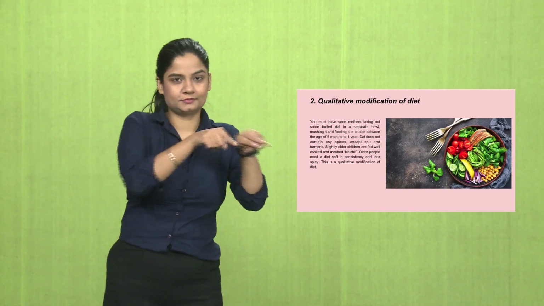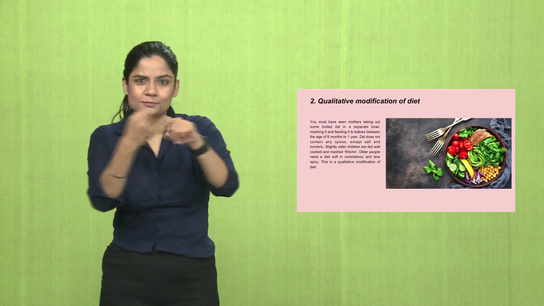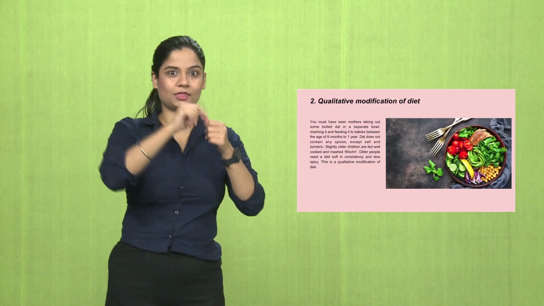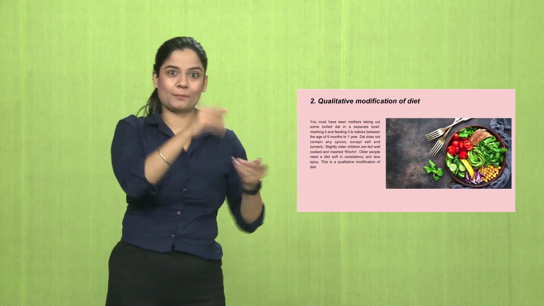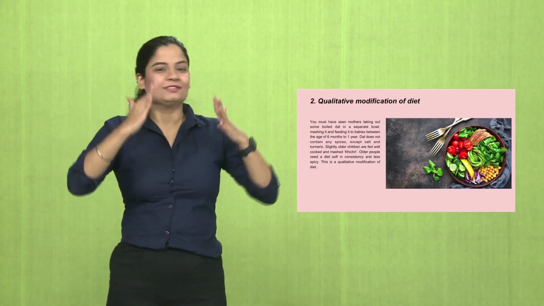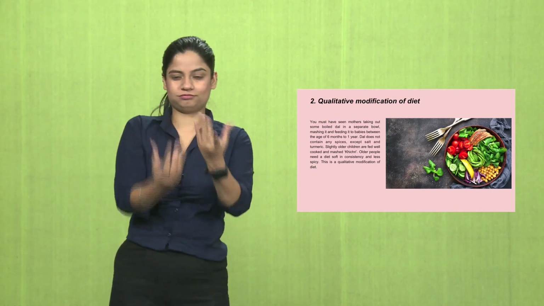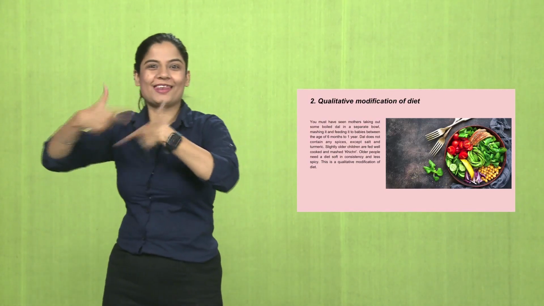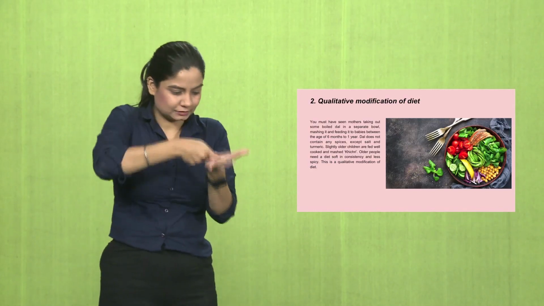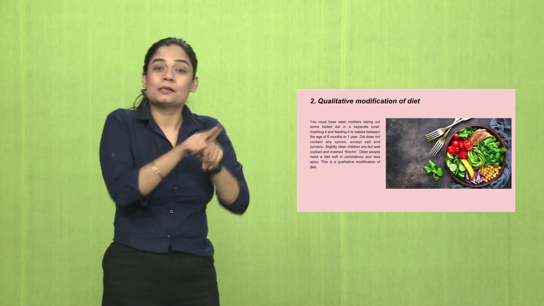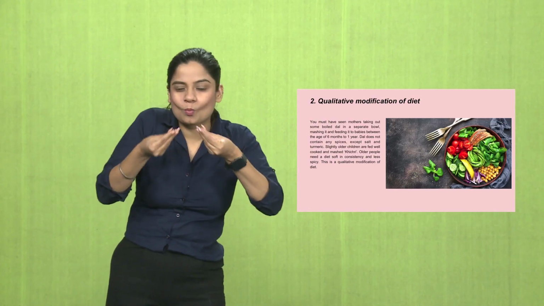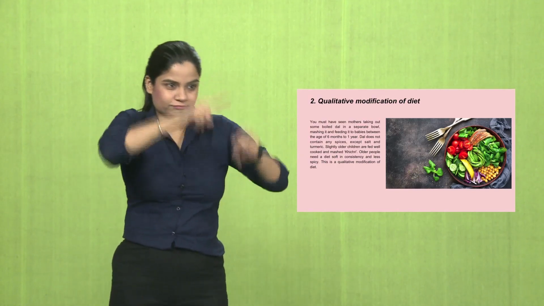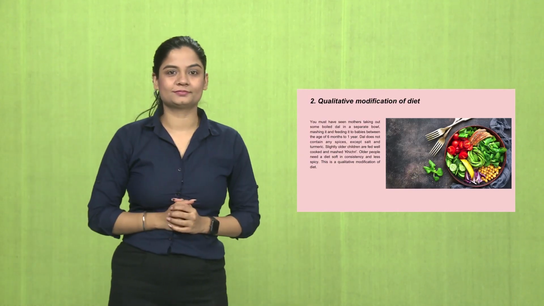Second part, qualitative modification of food. For a baby of 6 months or 1 year, if we want to feed dal, we will not add spices to the dal. We separate the boiled dal for the baby in a separate katori and add the spices later for the whole family. We would feed the baby mashed dal. Similarly, older people need softer food like khichdi, dal chawal, which is lighter for them to eat. So, qualitative modification of the diet.